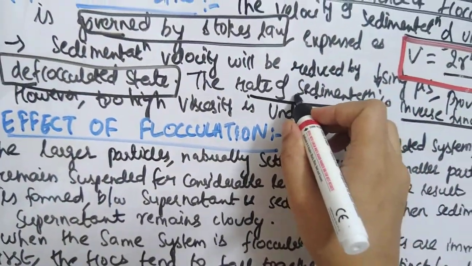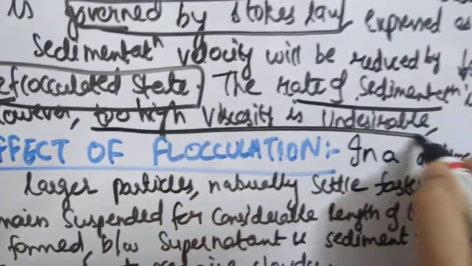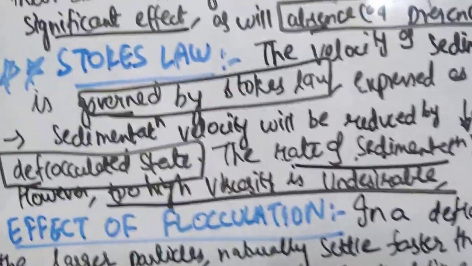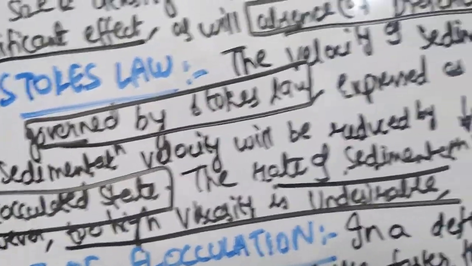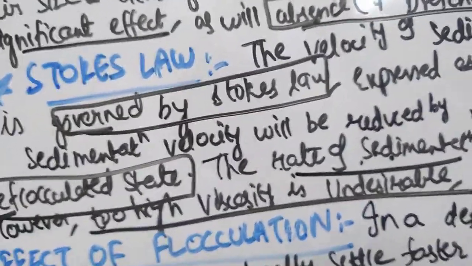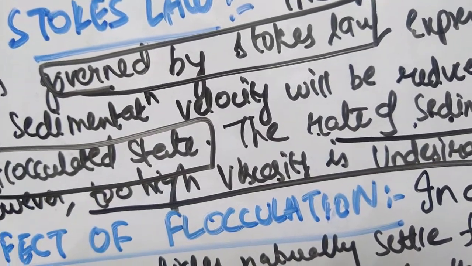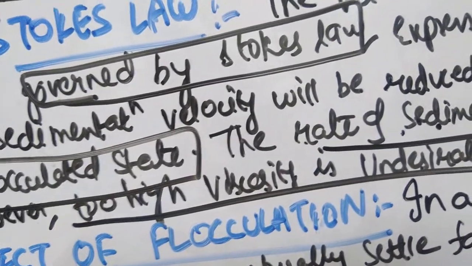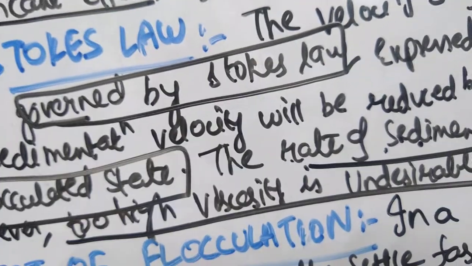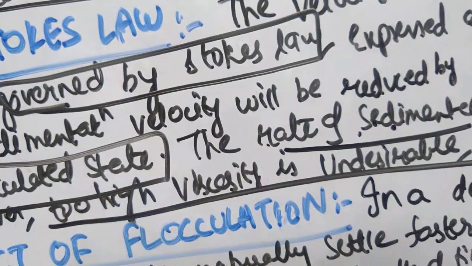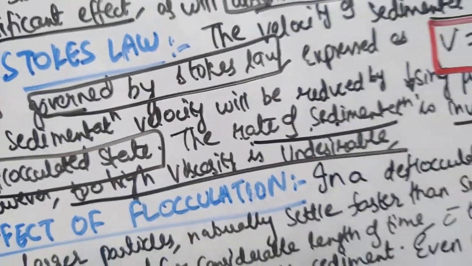For low sedimentation, the viscosity should be high. But as I have told you, too high viscosity will be undesirable. Why will it be undesirable? Because you cannot resuspend it, and you cannot take out a uniform dose from the suspension. So that is why viscosity also should not be too high, especially if the suspending medium is a Newtonian fluid rather than a shear thinning fluid.